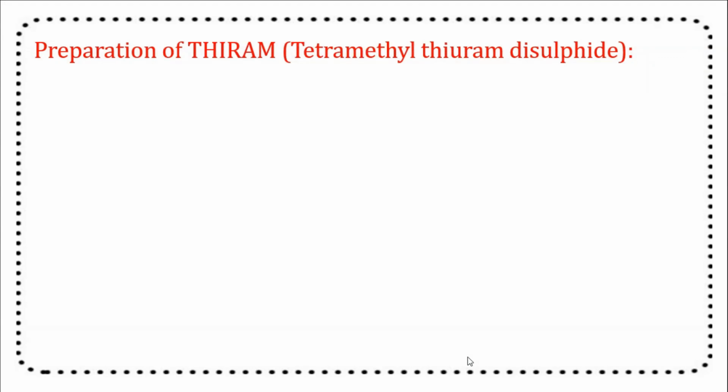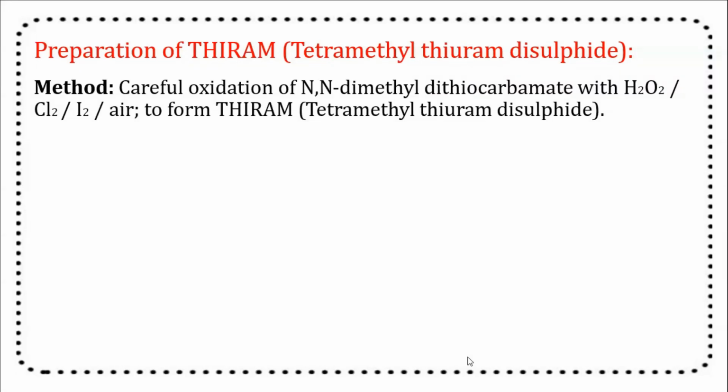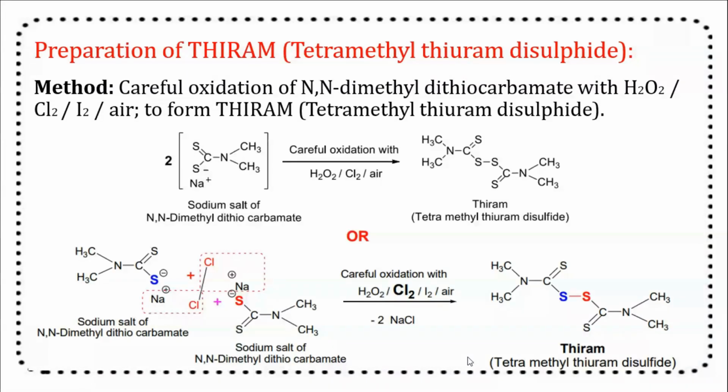The preparation of the fungicide thiram, called tetramethylthiuram disulfide. The careful oxidation of sodium dimethyldithiocarbamate with H2O2, Cl2, I2 or air forms thiram, tetramethylthiuram disulfide.